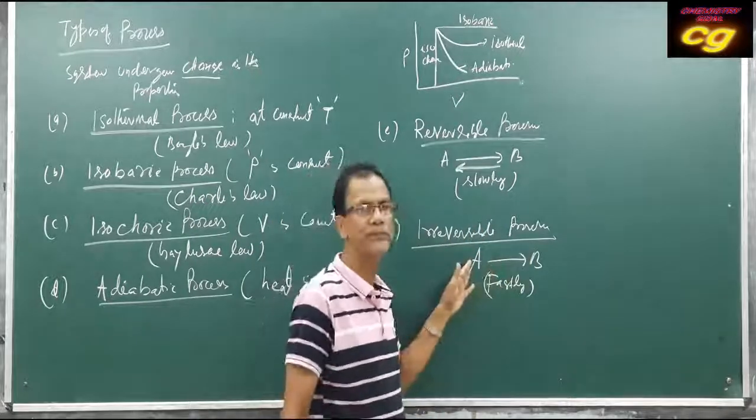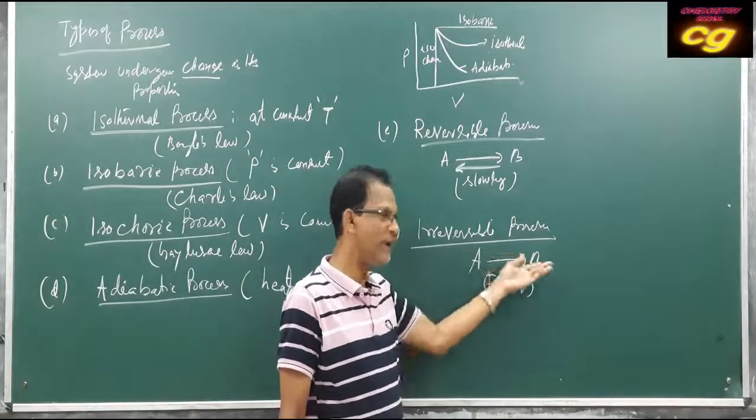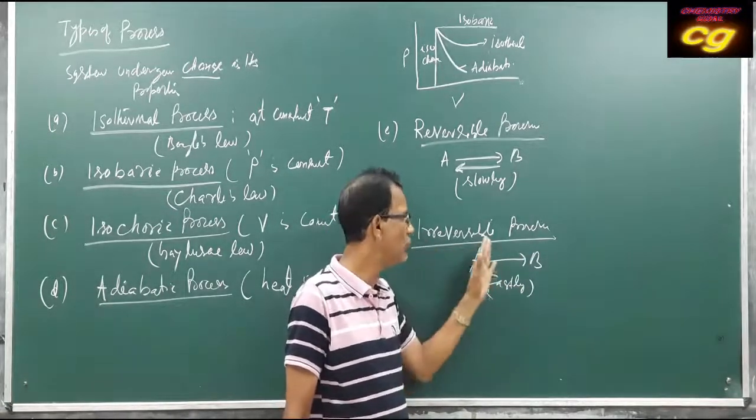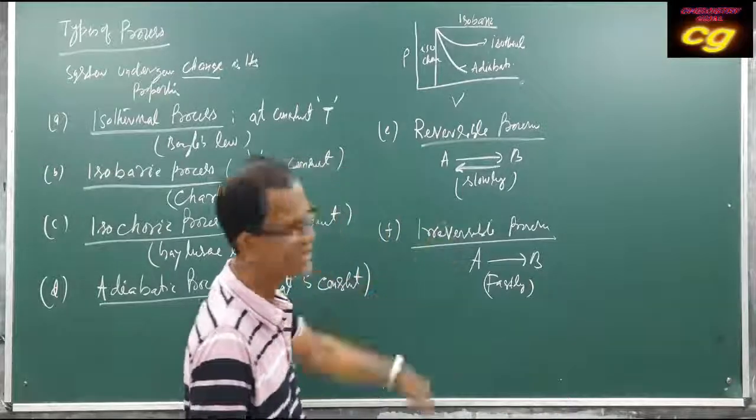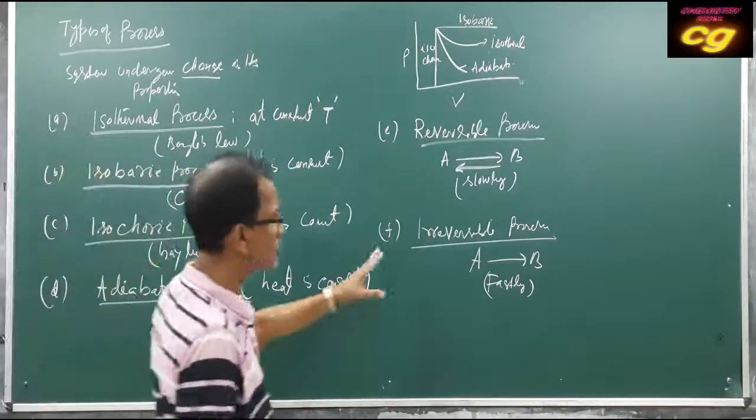During the backward movement, there is no similar change in the path. That's why it is called irreversible.